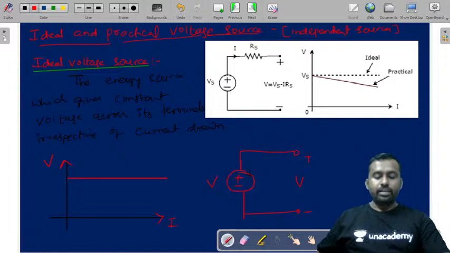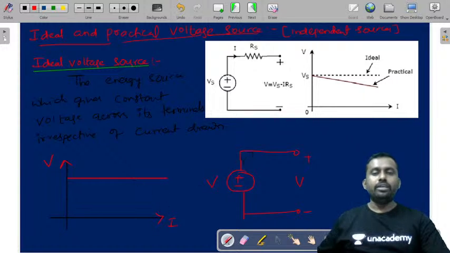So this is the ideal voltage source. Irrespective of the current drawn, the voltage across its terminals is constant. As you can see, irrespective of any current, this dotted line represents the ideal voltage source.